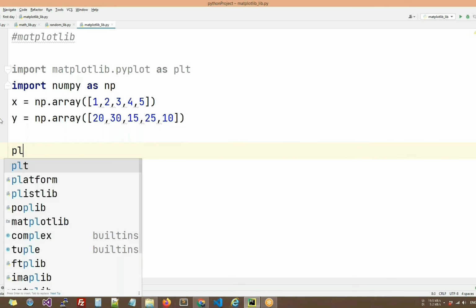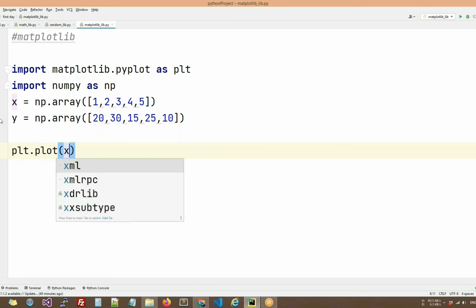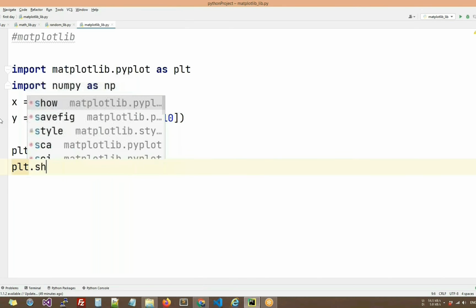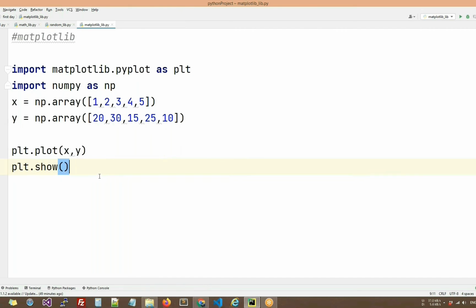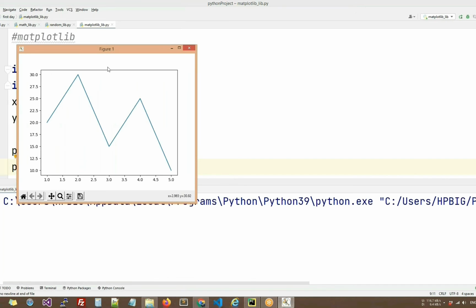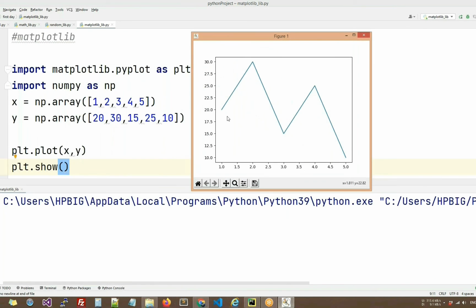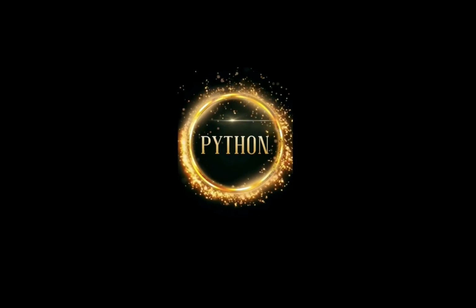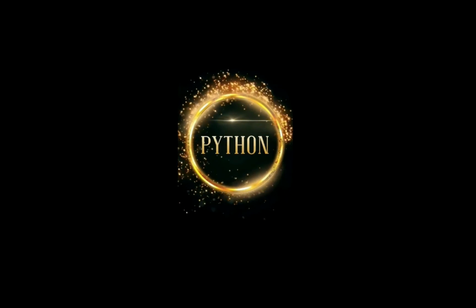The only thing I need to take care of is that if I'm giving x 5 values, I'll give y 5 values. I'll simply write plt.plot, pass x and y, and write plt.show. Once I run this program, I see I'm getting the desired output. Similarly, there are many kinds of plots that we can achieve with Python coding. So this easily, you can learn and create code using Python.